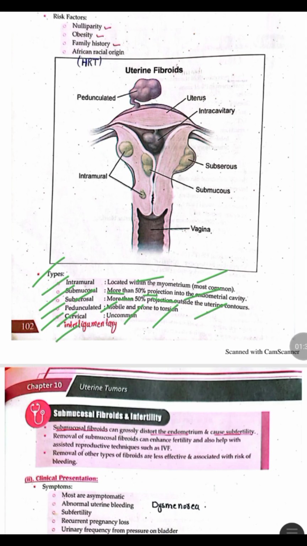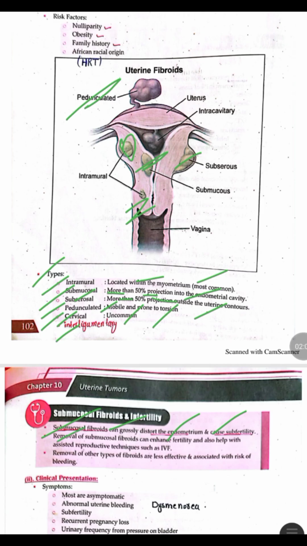So the types of fibroid include pedunculated, which are mobile and more prone to torsion. Similarly, the fibroids which are present inside the myometrium are intramural. They may be submucosal, which causes infertility, and similarly, the fibroids may be subserosal, they may be interligamentary, or they may be cervical. The submucosal fibroids can cause distortion of the endometrium and cause infertility.